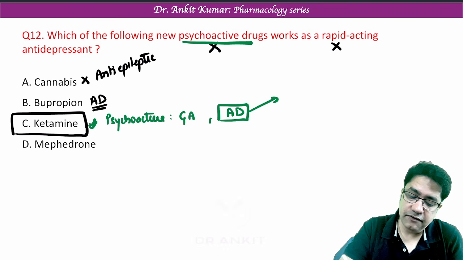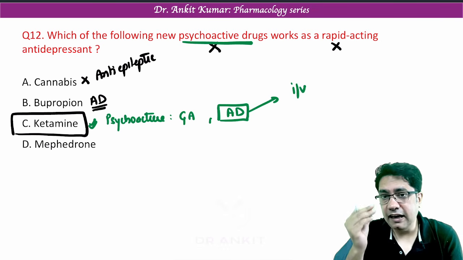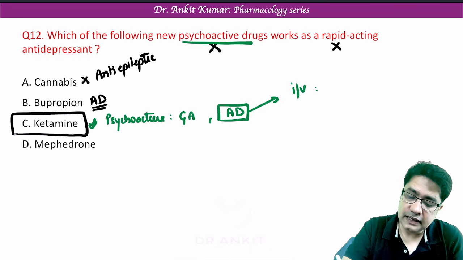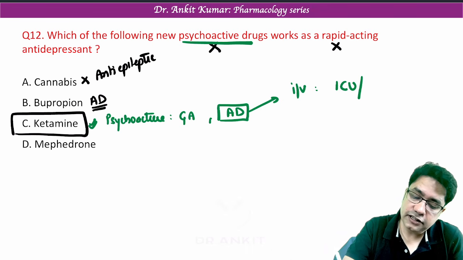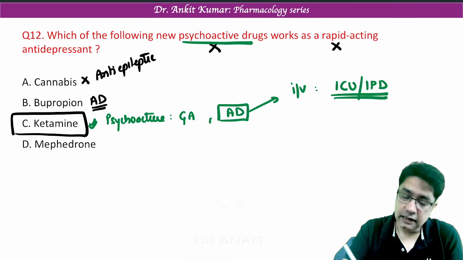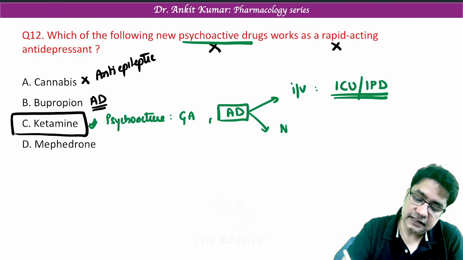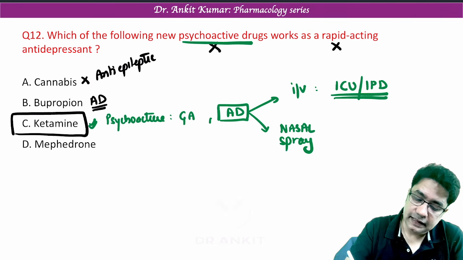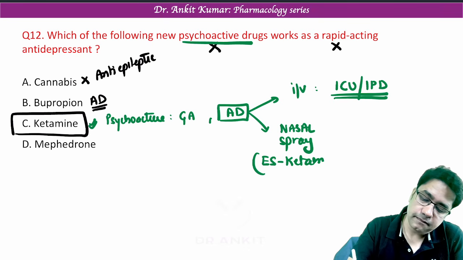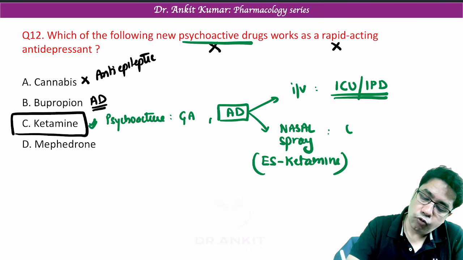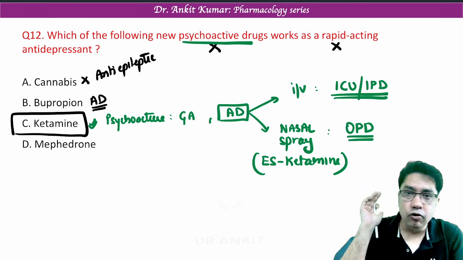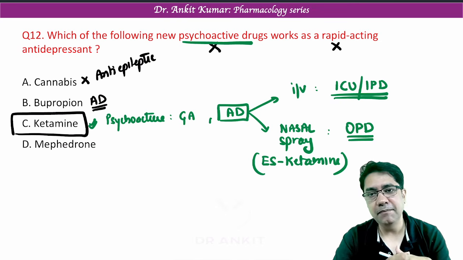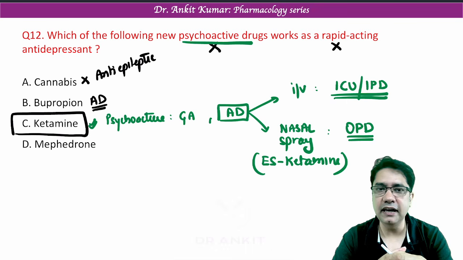Now, this ketamine, when given IV, is a very rapidly acting antidepressant. It is given to reduce depression in ICU or IPD patients when you have admitted the patient. It is also nowadays available as a nasal spray, which comes with an enantiomer, S-ketamine. And it can be used in OPD patients. The patient can take it at home. And IV ketamine can be given to an inpatient, the patient who has been admitted.